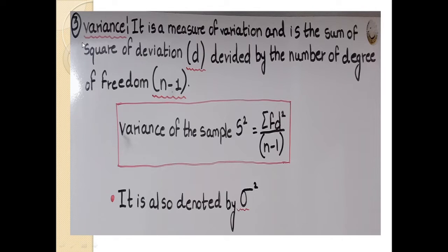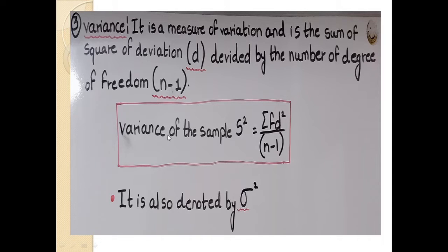Then next we can focus on the variance. Variance is a measure of variation and is the sum of squares of deviation divided by the number of degrees of freedom, n minus 1.